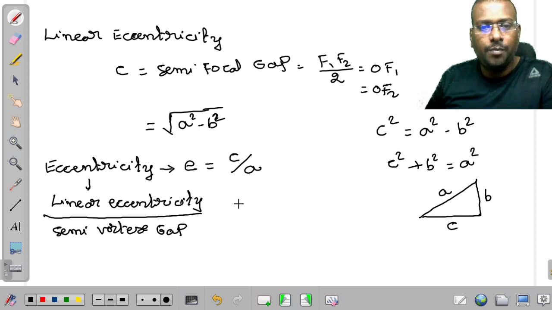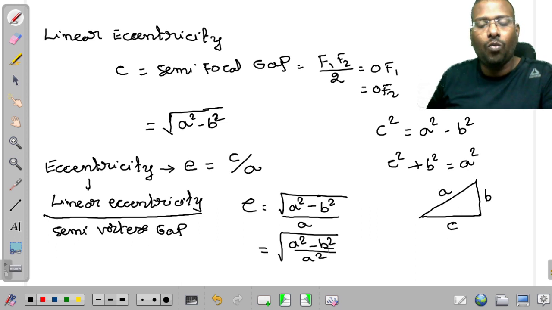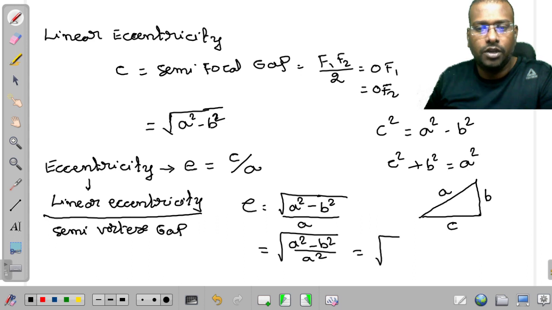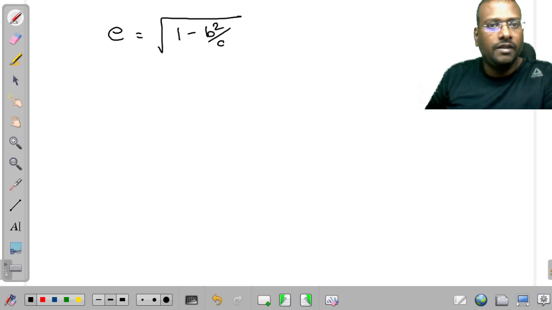Now here, what will happen? E is equal to square root of A square minus B square, divided by A. If you take it under the root, this is A square minus B square by A square. Once you keep this A square under both the terms, it is root of 1 minus B square by A square. Therefore, the eccentricity formula for the ellipse is square root of 1 minus B square by A square.